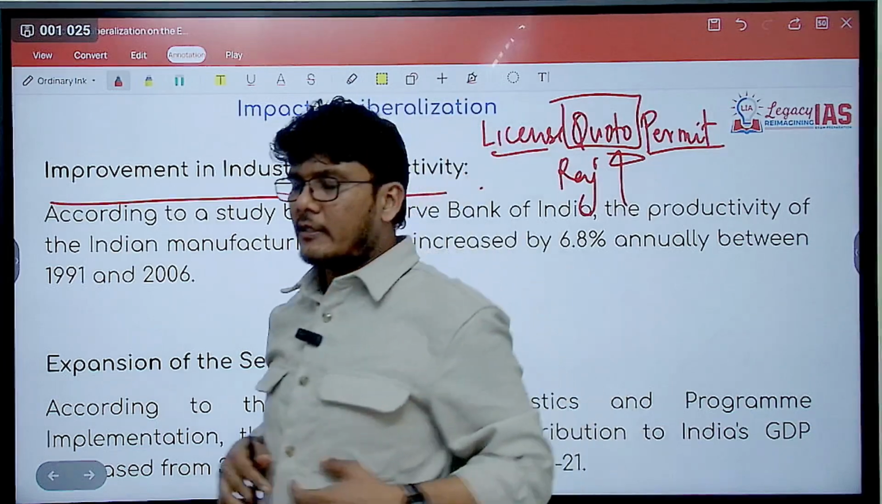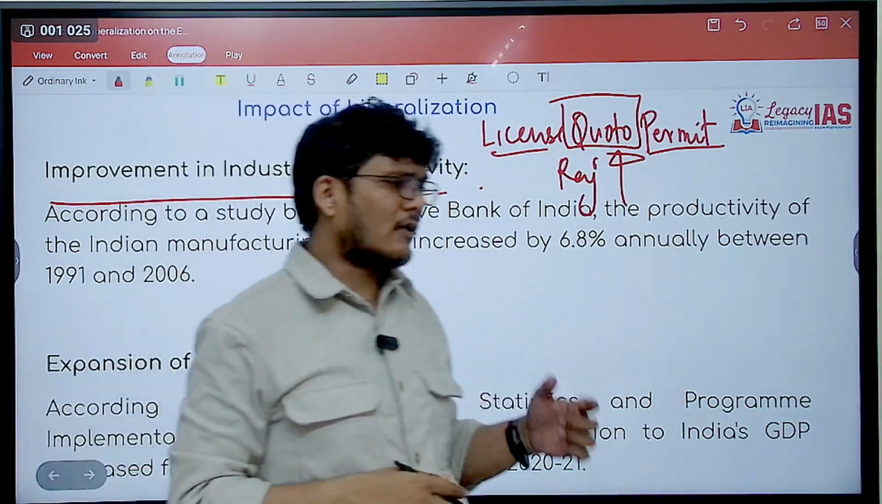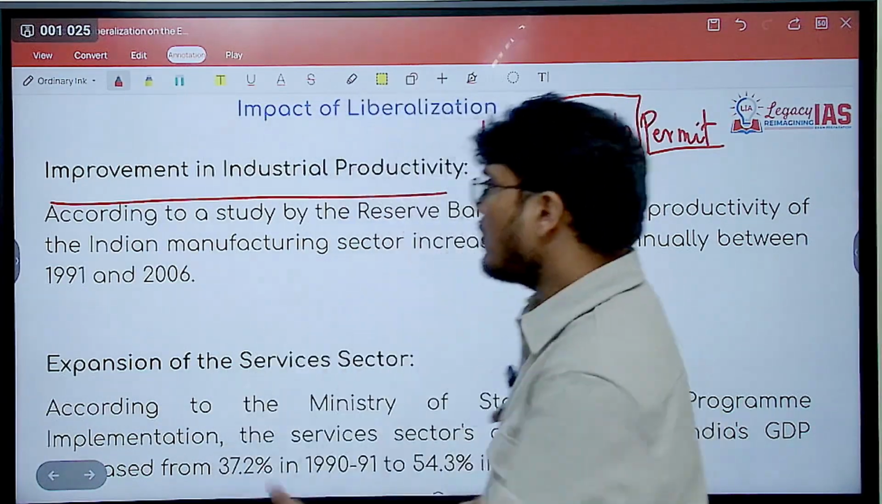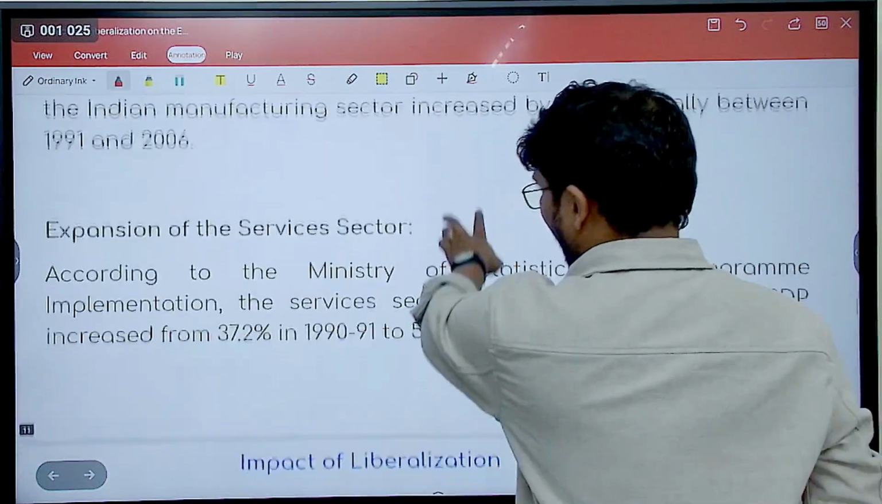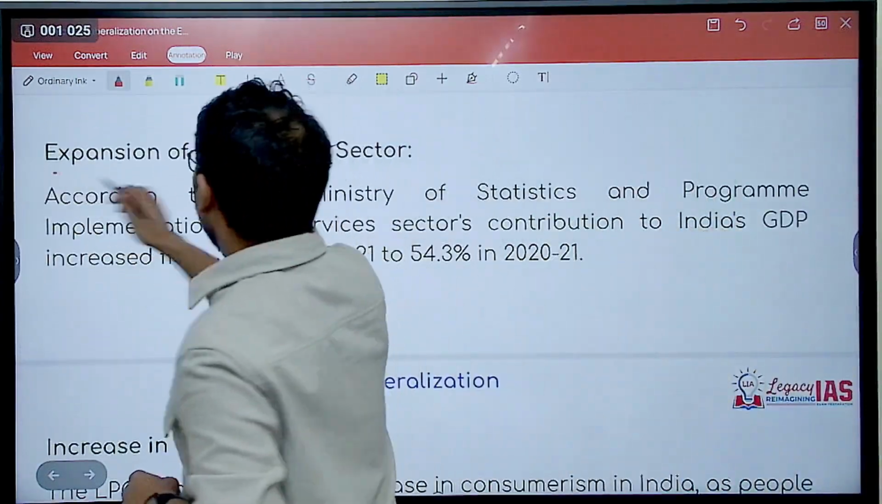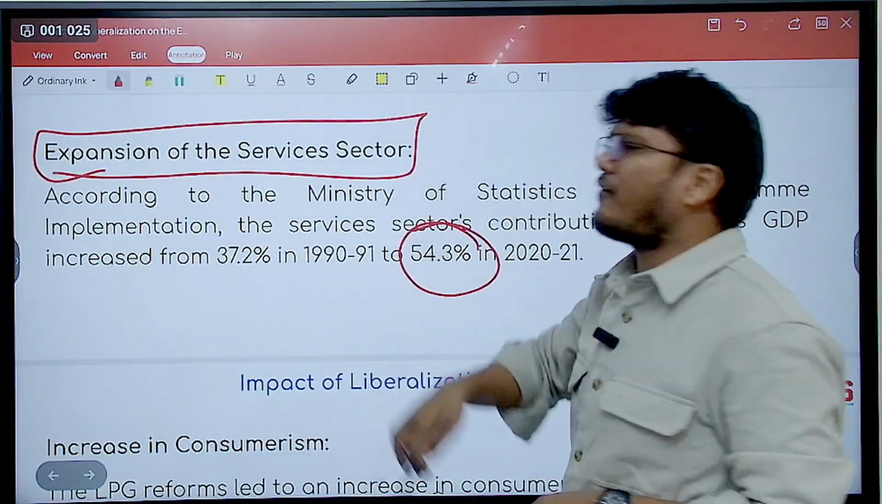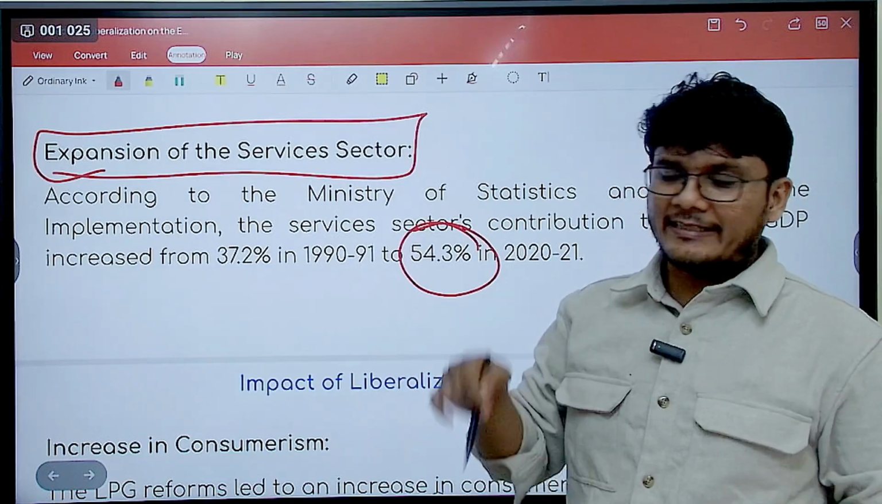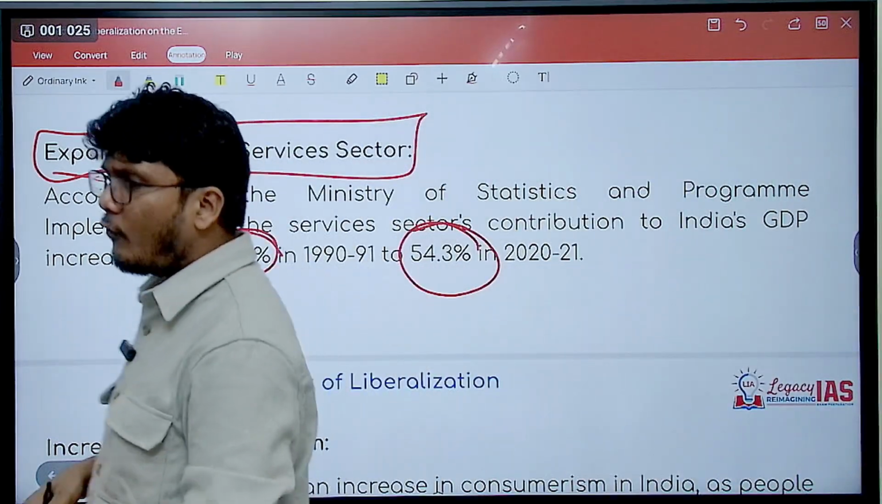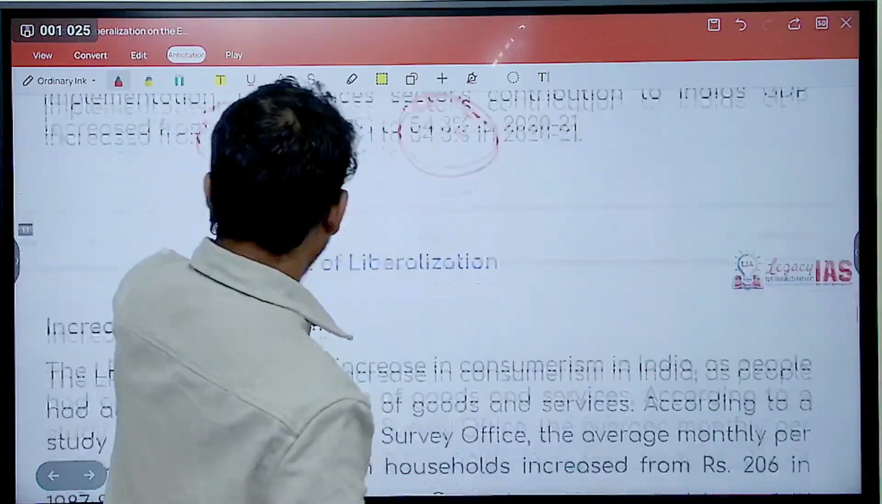So now the economies, or let's say the companies, will produce as much as they want. So the production will of course increase. Expansion of the services sector. The services sector expanded, and presently we have close to 55% share of services sector in GDP. Earlier it was less than 40, around 37%.